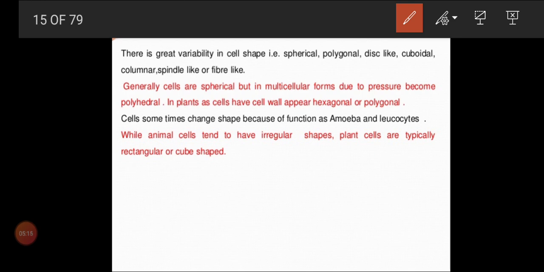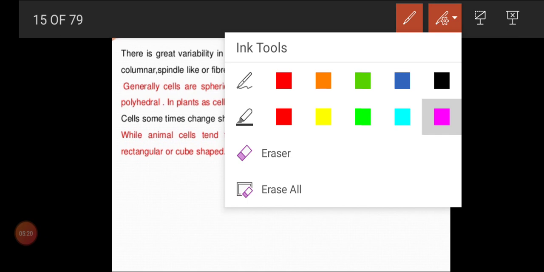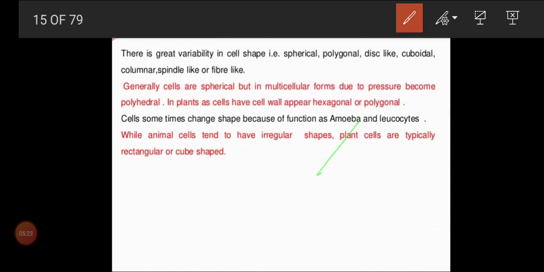And a cell sometimes changes shape because of function, as in amoeba and leukocytes. So what can we call it, children? Amoeba and leukocytes constantly change their shape. We call this pleomorphism. They change their morphology. What are leukocytes? Your white blood cells. Depending upon their function, they change their shape and size, so we say they show pleomorphism. And even animal cells have an irregular shape, and plant cells are typically rectangular or cube shaped because of the presence of the cell wall.